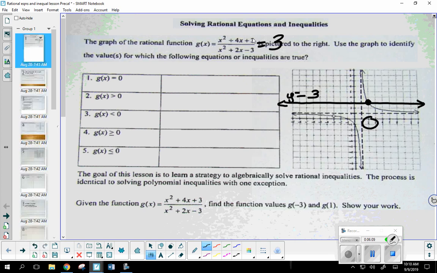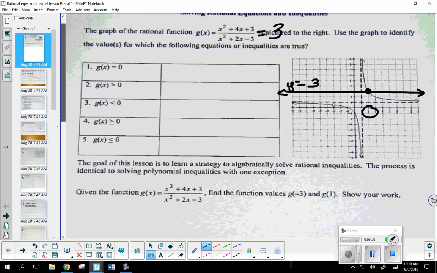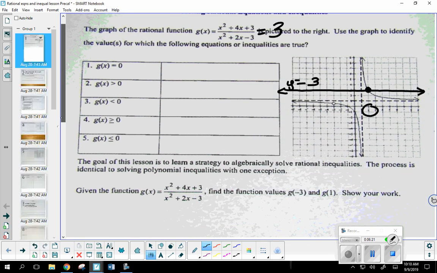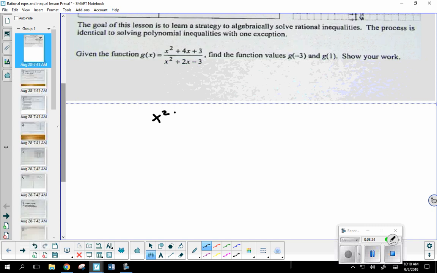So graphically, it's really easy. But algebraically, we should be getting the exact same answer. Remember, I just made this up. I just set it equal to some number. So why don't we go ahead and solve this? Let's see if we actually do get 2. x squared plus 4x plus 3 over x squared plus 2x minus 3 is equal to 3.